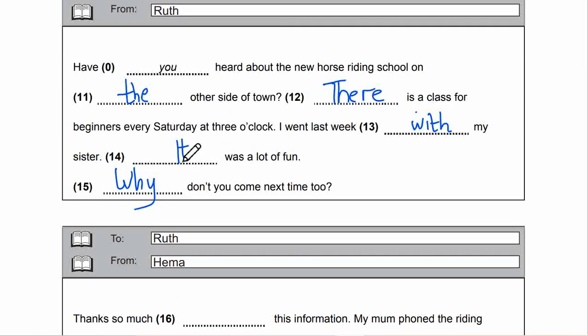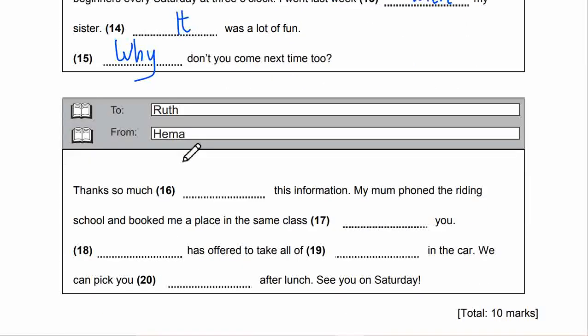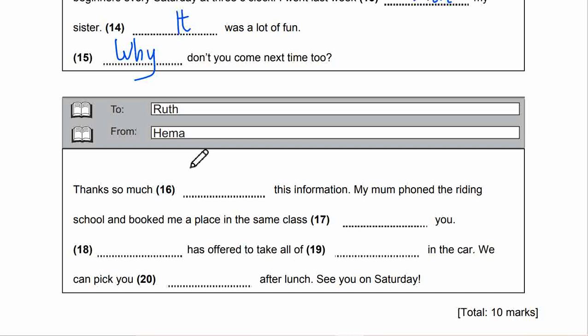Number 15 to 20. So now it's from Ruth to Hannah. Thank you so much for this information. My mom phoned the riding school and booked me a place in the same class as you. So number 16 will be for this information.